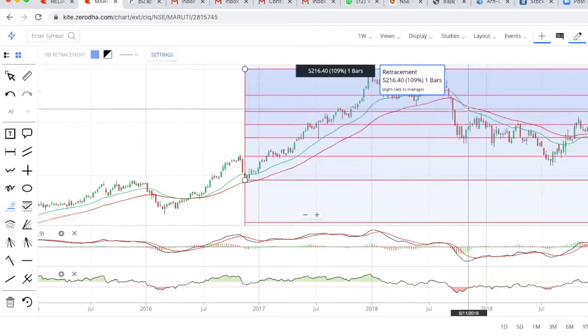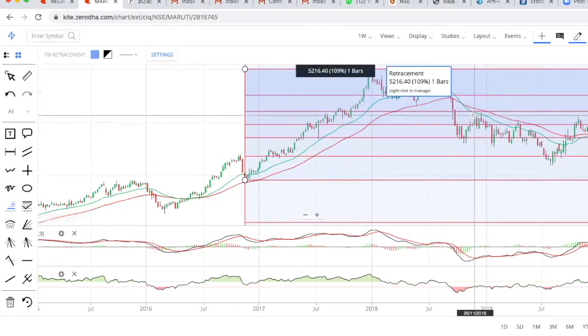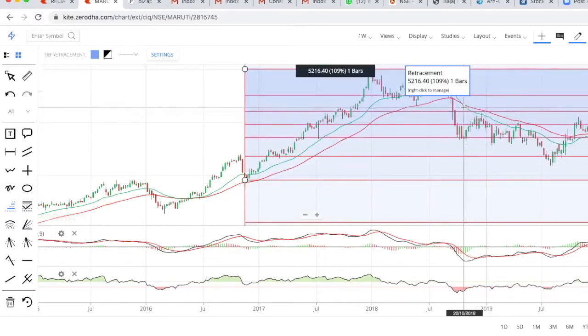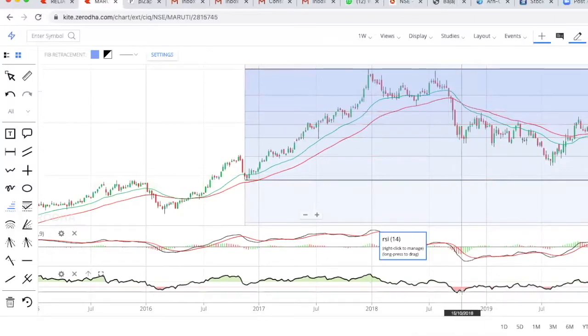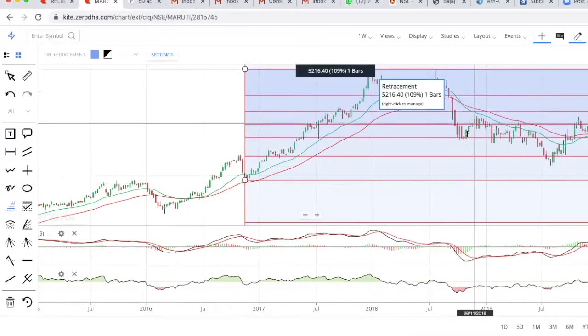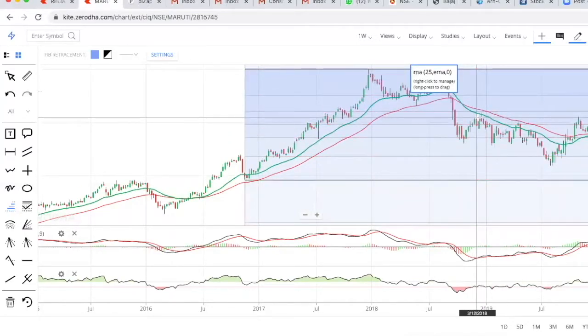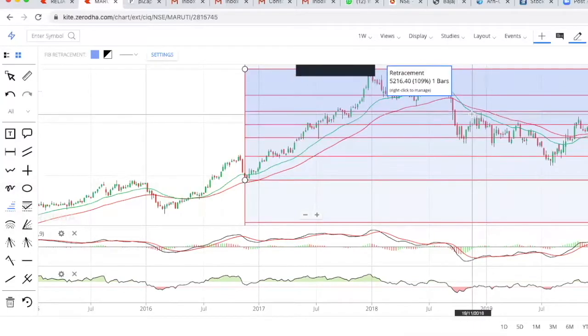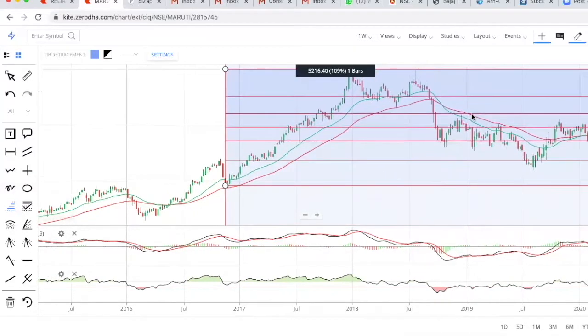But at the same time, you can see the green line has fallen below the red line, which indicates the bearish zone for this stock. We can also see the RSI level is on a downside. So if we want, we can book the entire profit of Maruti Suzuki at this current junction. And let's see if it has given a chance to recover.